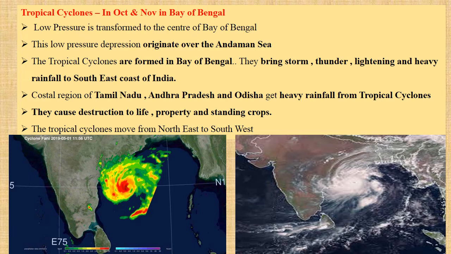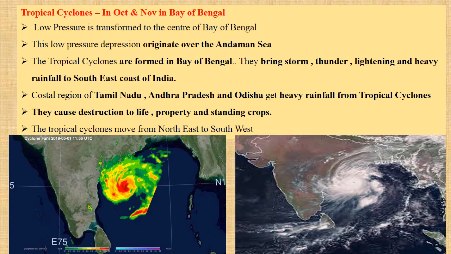How are these cyclones? They are very destructive to life, property and standing crops. These cyclones move from northeast part of our country to southwest part of our country. When we compare these tropical cyclones with western disturbance, the temperate cyclones, they are two different cyclones.